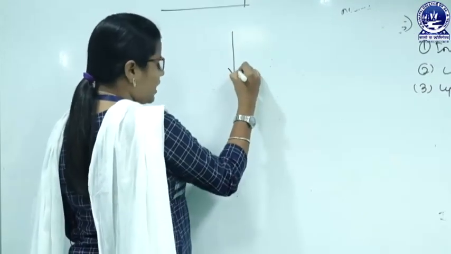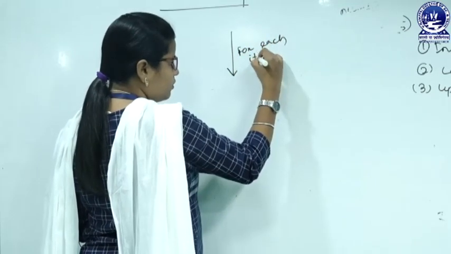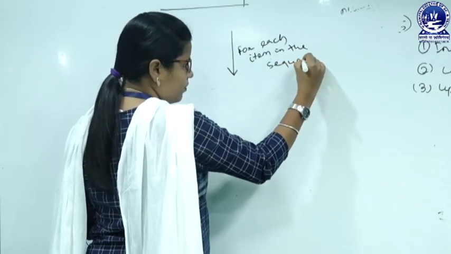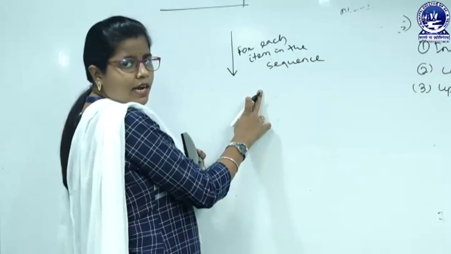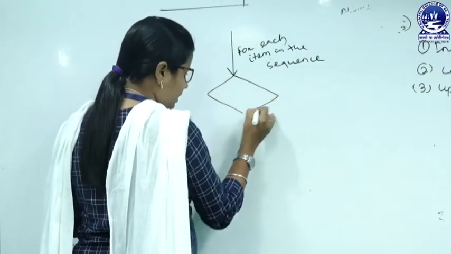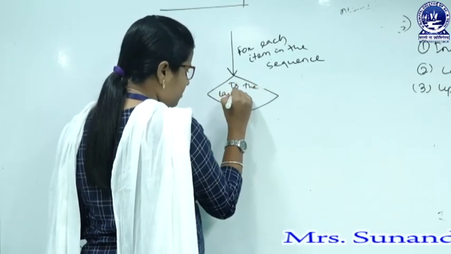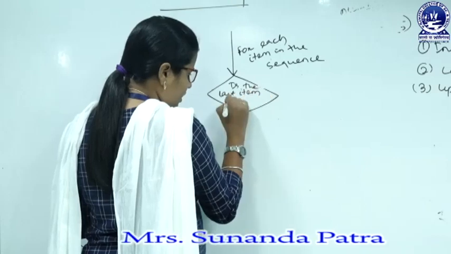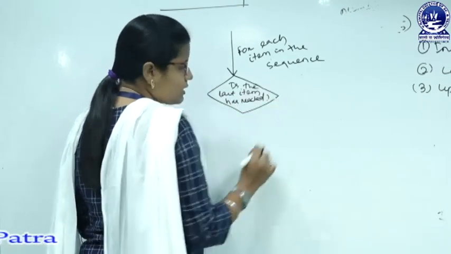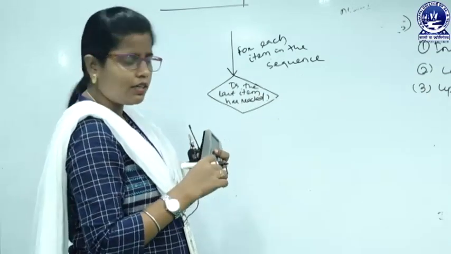So, we have to start here for each item in the sequence. We have to check each item in the sequence. Then we have to check the condition, that is, has the last item been reached?